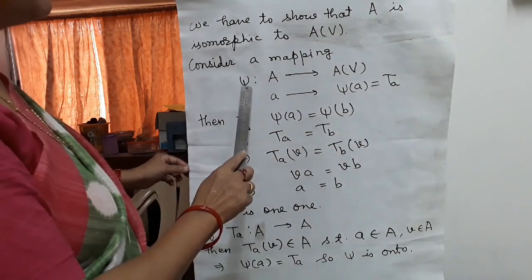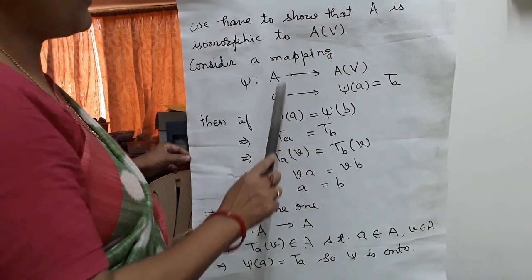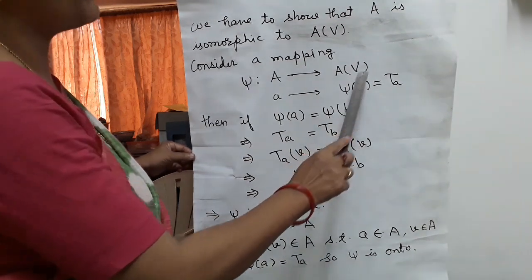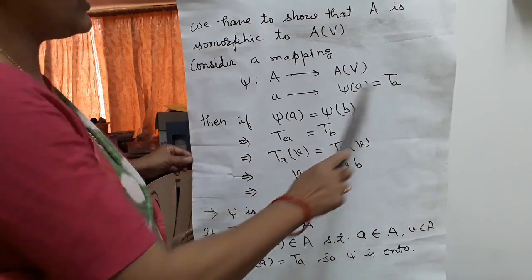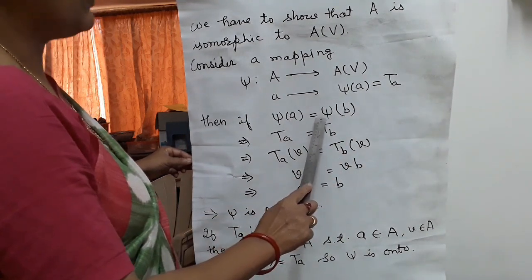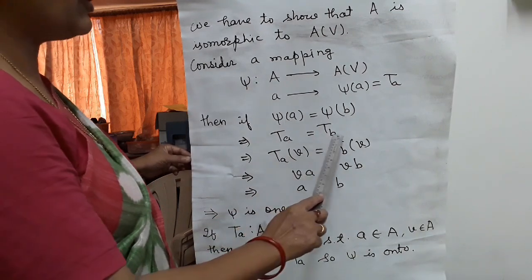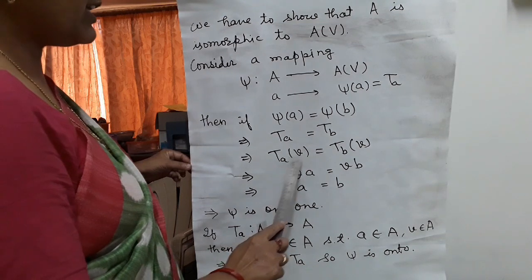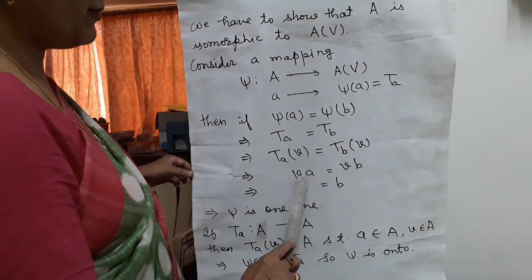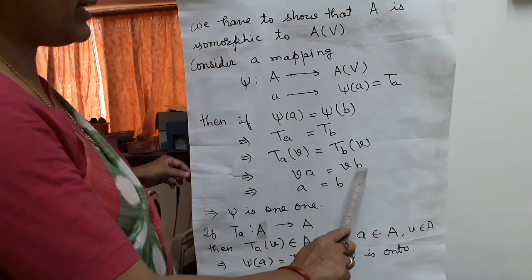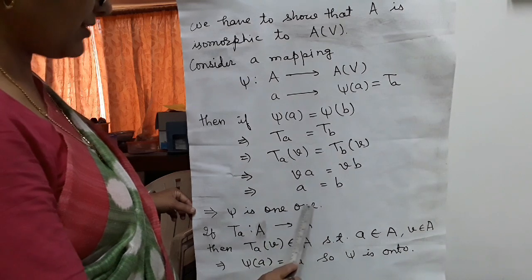Consider a mapping psi: A to A(V). Element of A is a, then element of A(V) is psi(a), and this psi(a) is equal to T_a. Then if psi(a) is equal to psi(b), then T_a is equal to T_b. It means T_a(v) is equal to T_b(v). By the definition, T_a(v) is va, T_b(v) is vb. So a is equal to b. Hence psi is one-one.